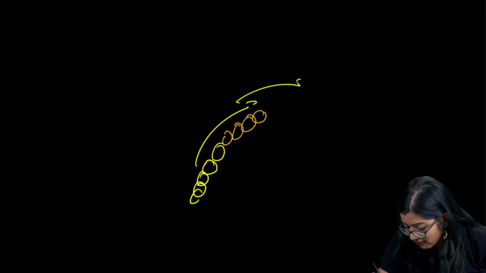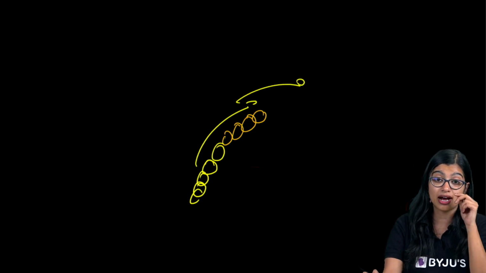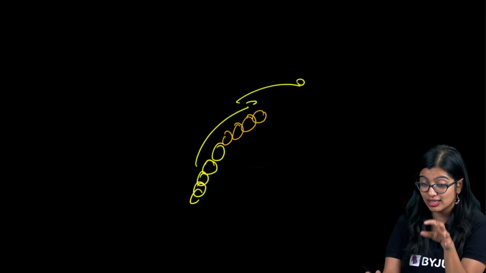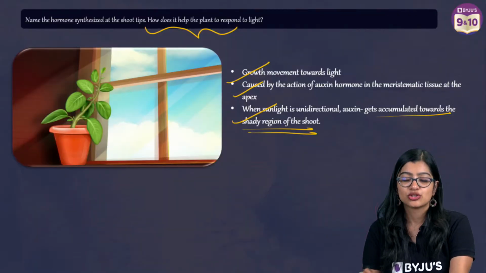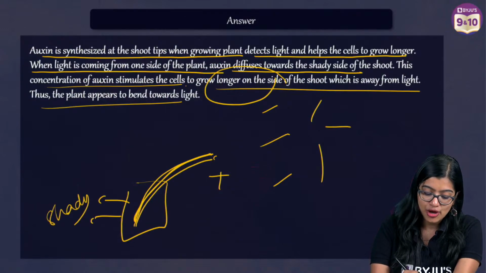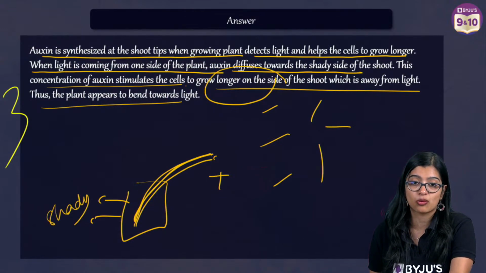But as a matter of fact, what is happening is, if these are X number of cells, your new cells are actually coming here. And as a result, it is pushing this forward and forward. So are we clear? And exactly, it's not just that growth is there, cell elongation is also happening, right? So that is what we understand by it. Very, very important 3-mark question.